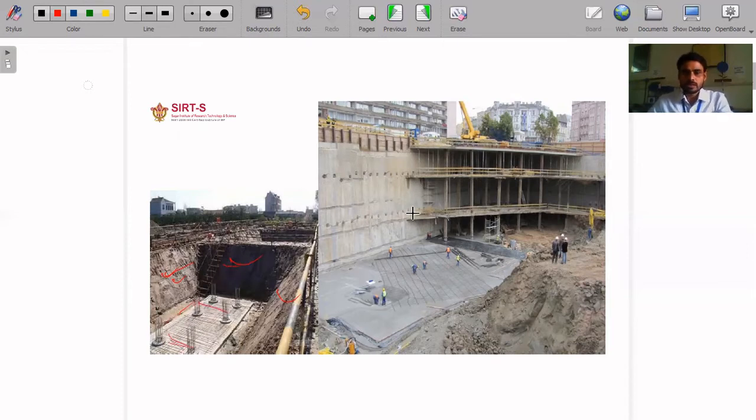In the same sense, here is a multi-story building. In multi-story buildings, like malls, commercial buildings, or residential buildings, we generally provide 2 to 3 stories underground. In that condition, we have to provide retaining walls to ensure stability and avoid the settlement of soil. So these are the retaining walls for a multi-story building.